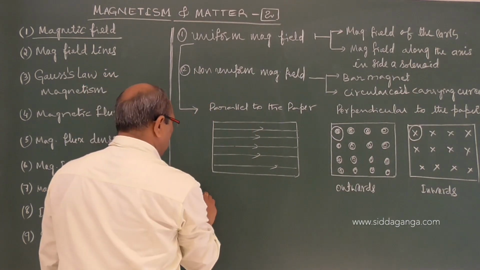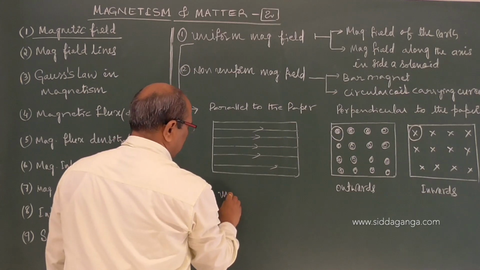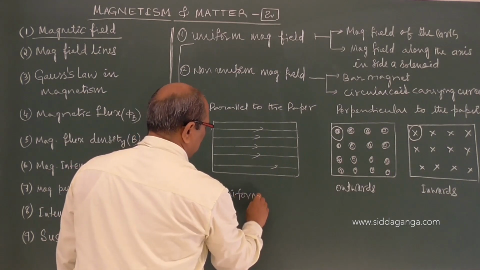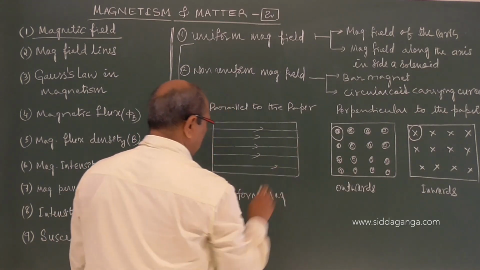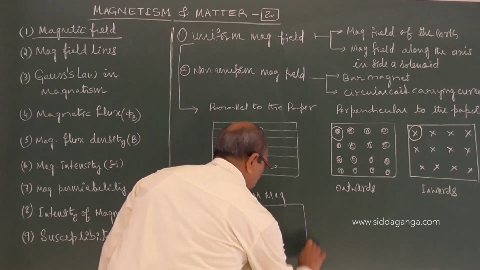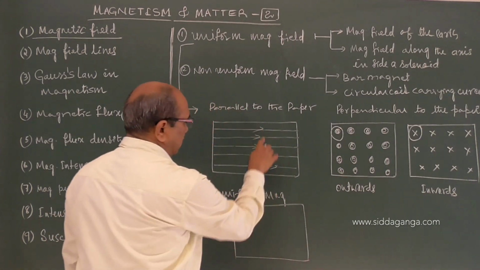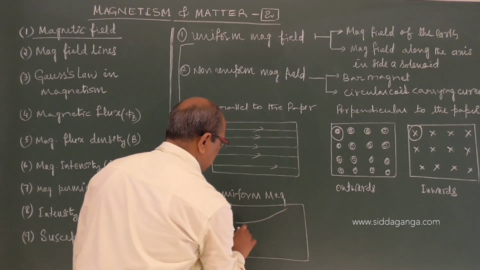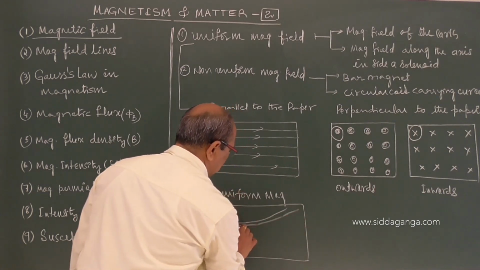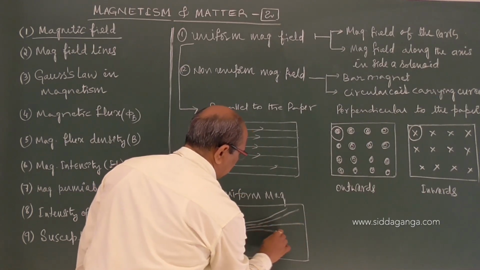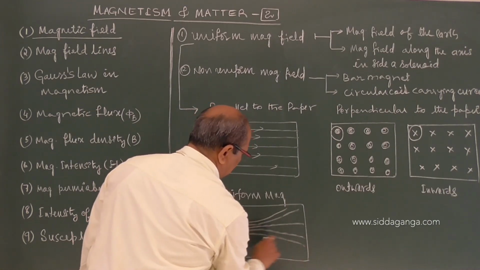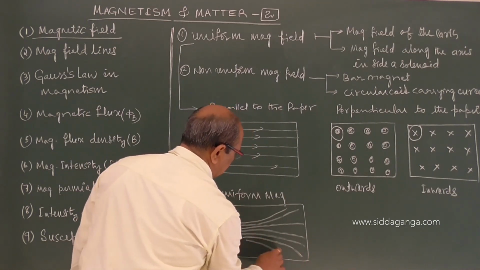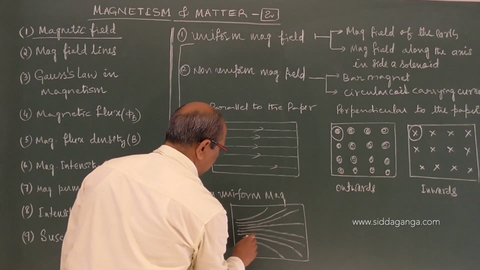Another is the non-uniform magnetic field. If you want to represent a non-uniform magnetic field, the lines are not uniform. In some regions the field may be more and in some regions it may be less. Maybe we see the magnetic field lines like this.